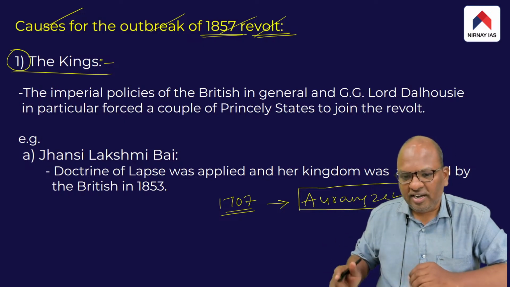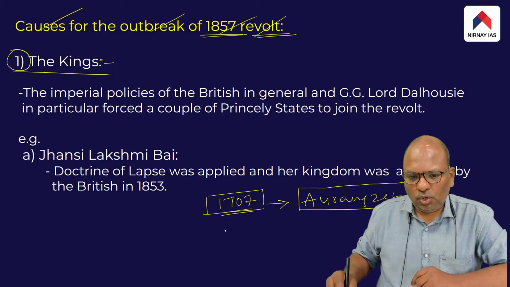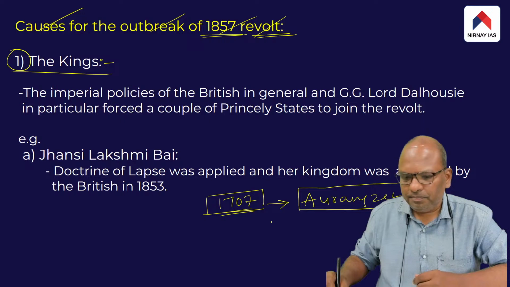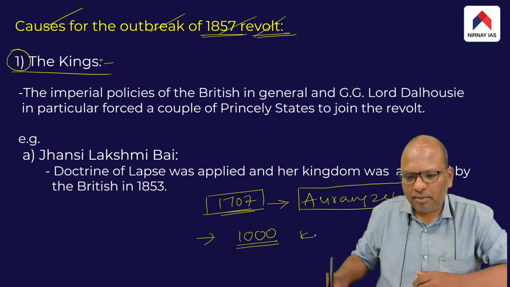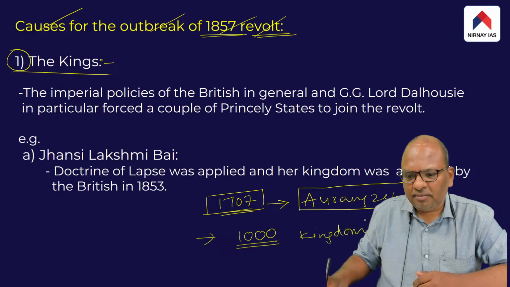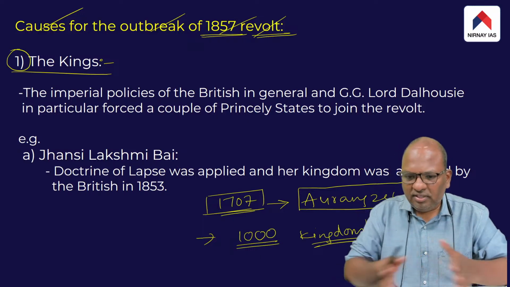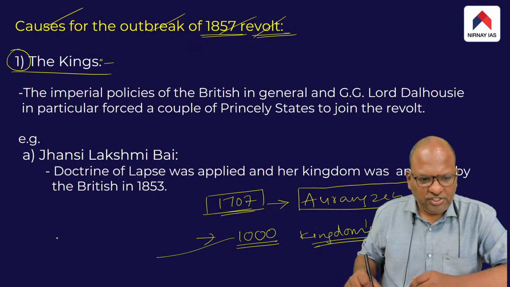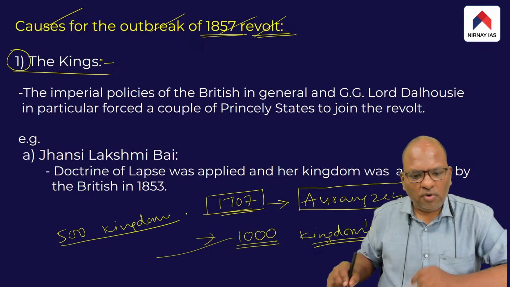Besides present day India. But Aurangzeb died in 1707. So within a short span of time, the disintegration of the Mughal Empire proceeded, and close to 1000 kingdoms came into existence in India with the disintegration of the Mughal Empire. Of these 1000 kingdoms, the British conquered roughly 500 kingdoms. Not an exact figure, but roughly 500 kingdoms were conquered by the British.